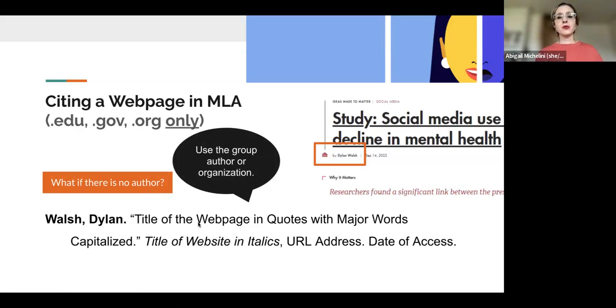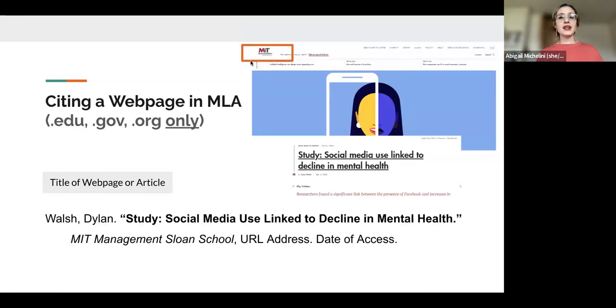Next is the title of the web page in quotes with major words capitalized. So you can see that here, okay? This is different from up here. This is the title, again, of the big website, but the exact page I'm on is titled this. So that's why I have it circled here to distinguish between the two, okay? So I have this in quotes. Notice they did not capitalize every letter in the title, but I need to because I'm citing in MLA format, okay? So I have that in quotes. I have the period here.